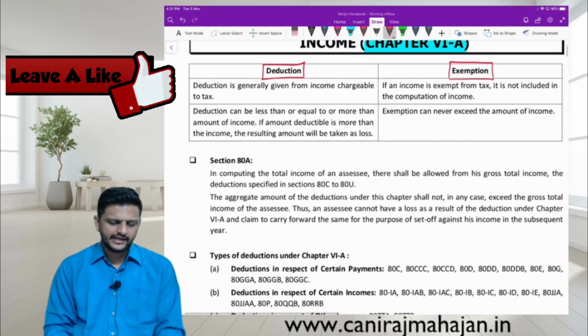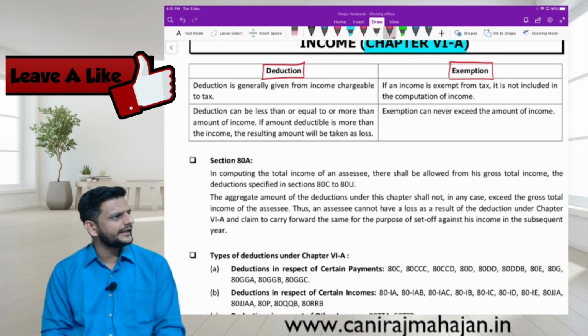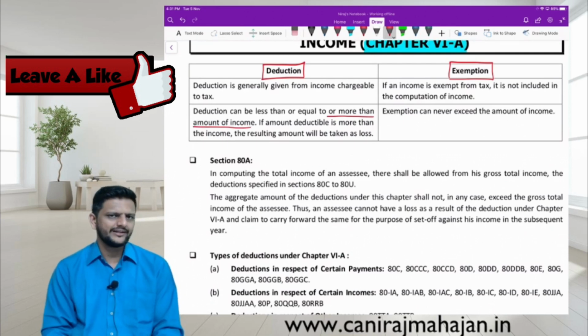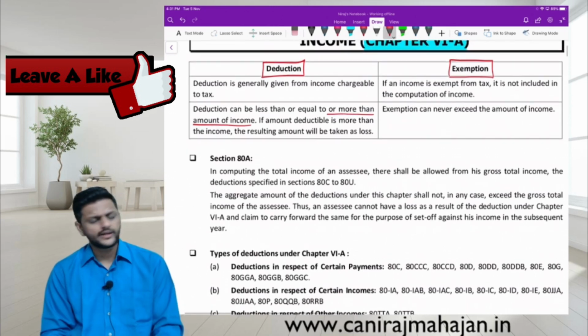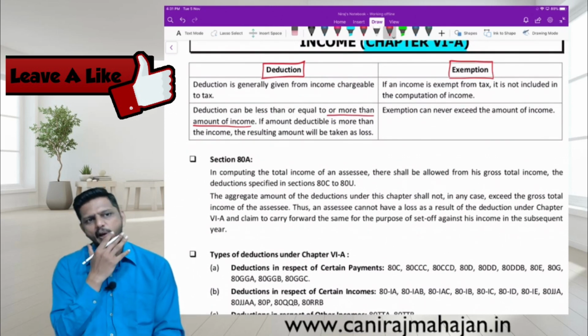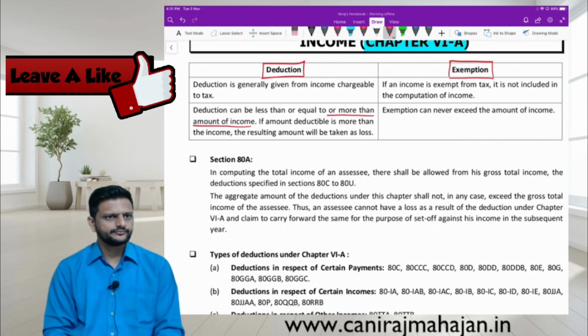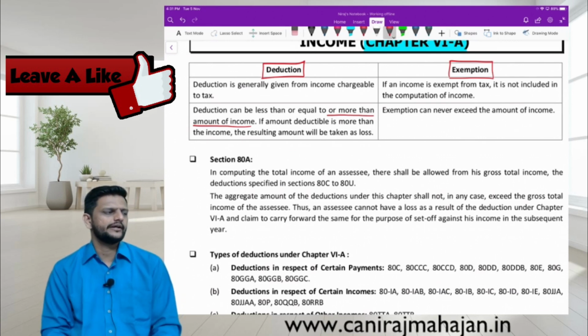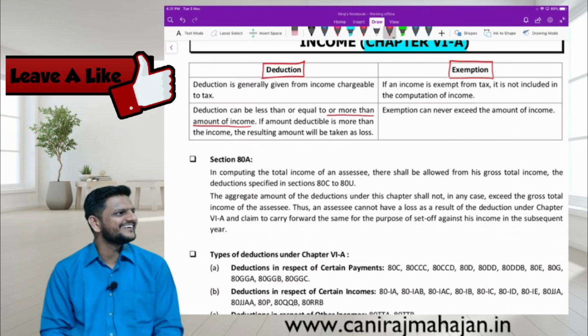But deduction can be less than, equal to, or more than the amount of income. In some cases you can have a deduction more than the income also. As well as you can have a deduction for expenditure also. Which one had we seen? Deduction for expenditure. Read the wordings carefully. Deduction for expenditure.